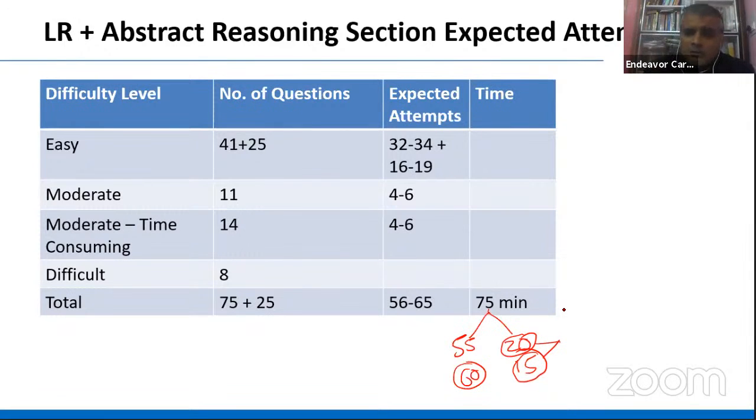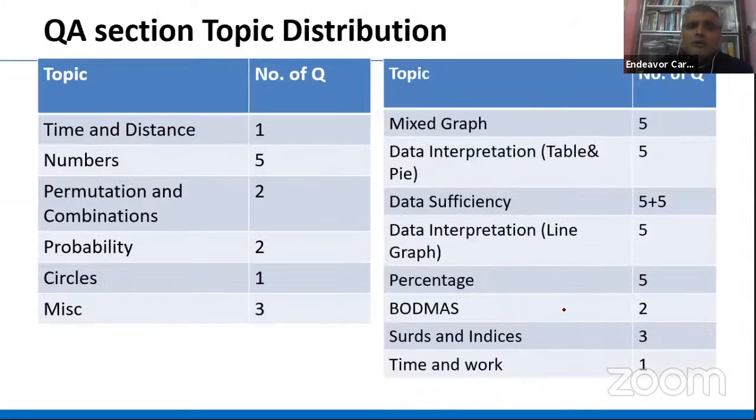So this is about the reasoning part. Let's come to the QA part. Again, in the QA part, you will see time, speed, distance, only one question was there. Again, numbers, there were 4-5 questions. There were PNC 2 questions, probability 2 questions, circle 1 question, miscellaneous 3 different types of questions. Again, graph, mixed graph questions, 5 were there. Data interpretation table and pie chart was 5.